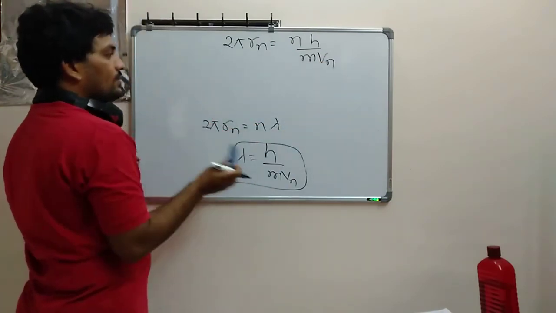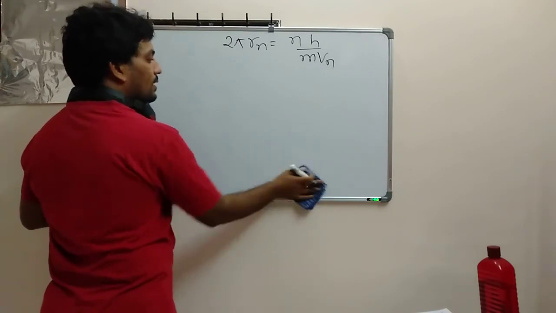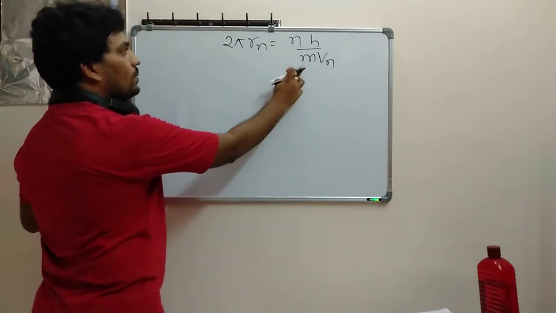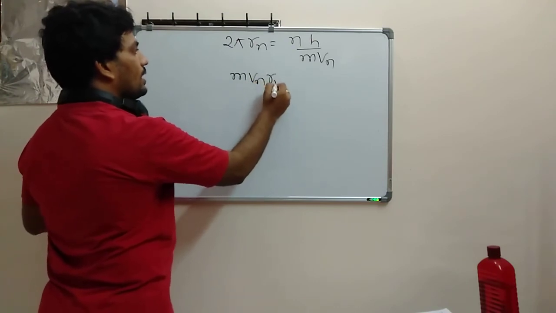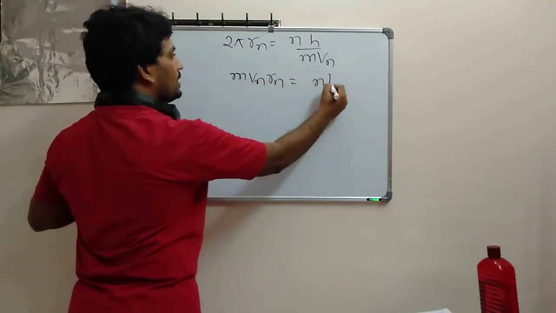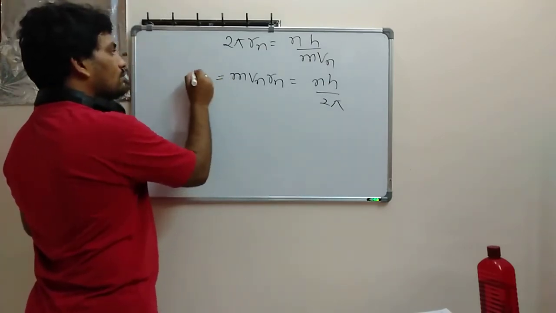Then I can directly write mvn rn is equal to nh divided by 2 pi. This is nothing but angular momentum.